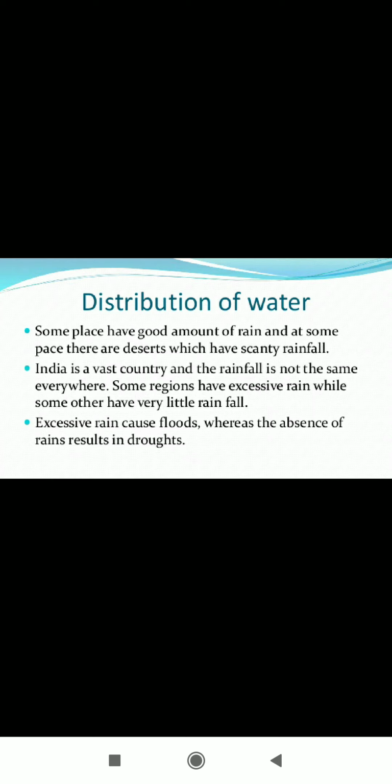So there are two things present in India. As you all know, India is a vast country, so there are places where a vast amount of rainfall takes place and there are places where very little rain takes place. When excessive rain takes place, floods will occur, whereas the absence of rain will cause droughts.